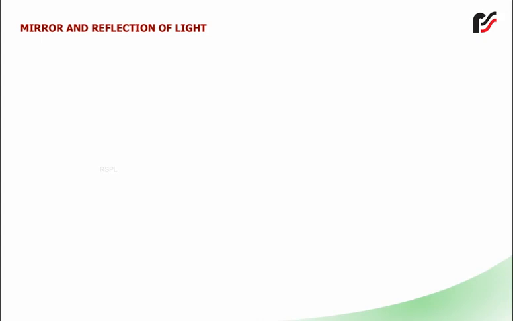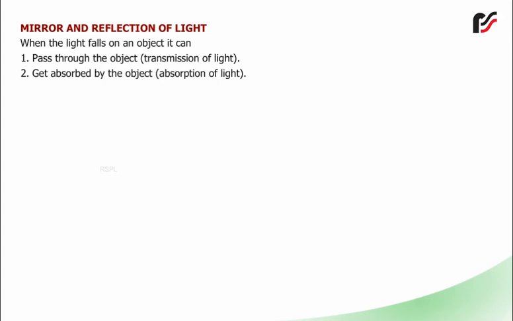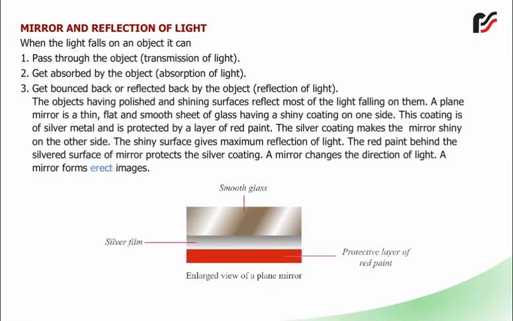Mirror and reflection of light. When the light falls on an object, it can 1. Pass through the object, transmission of light. 2. Get absorbed by the object, absorption of light. 3. Get bounced back or reflected back by the object, reflection of light. The objects having polished and shining surfaces reflect most of the light falling on them.